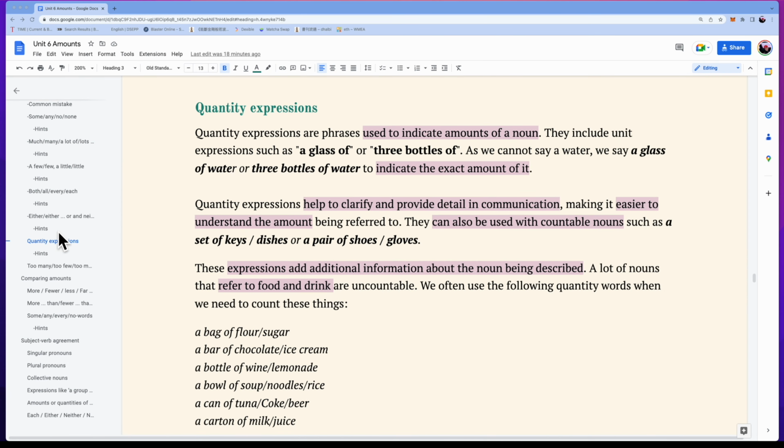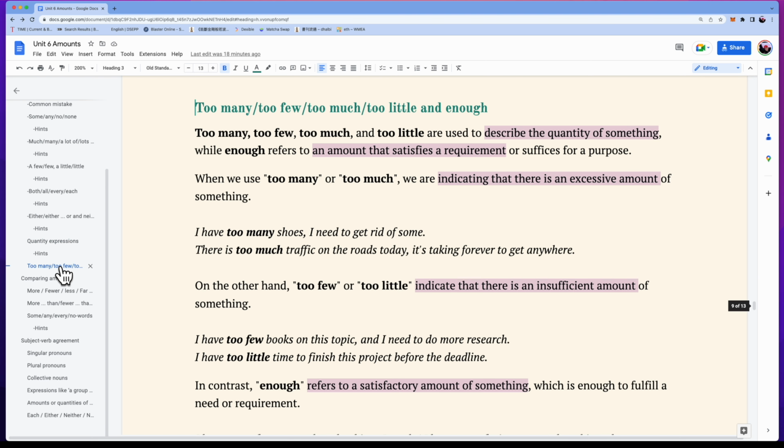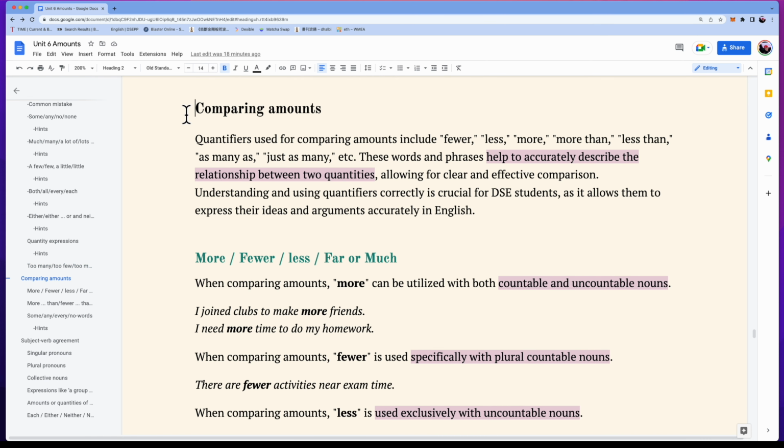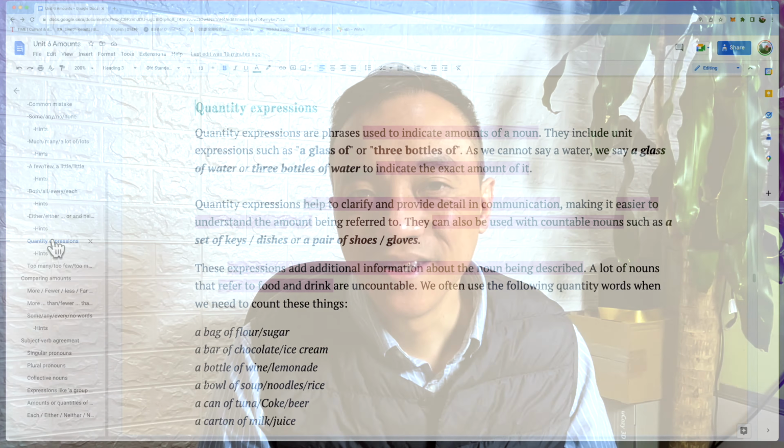This video is about quantifiers. Let's get started. Today we continue quantifiers, a color yellow modifying a color blue. And let's see what we're gonna talk about today. We're gonna talk about quantity expressions. And also we're gonna talk about too many, too few, too much, too little, and enough. And comparing amounts. Very good. So the number one thing we're going to talk about is quantity expressions.